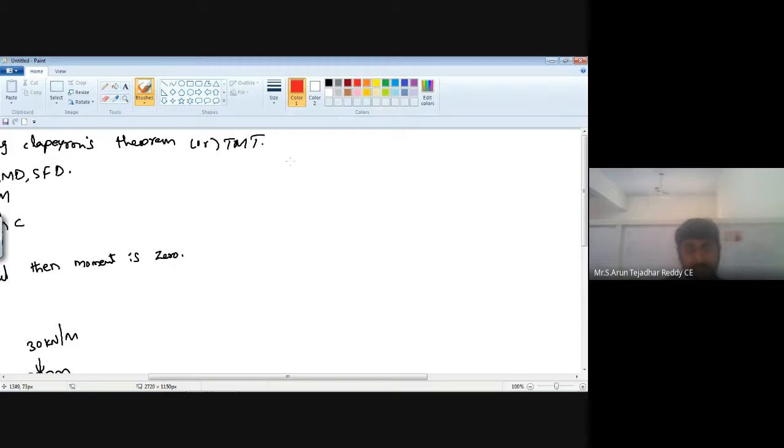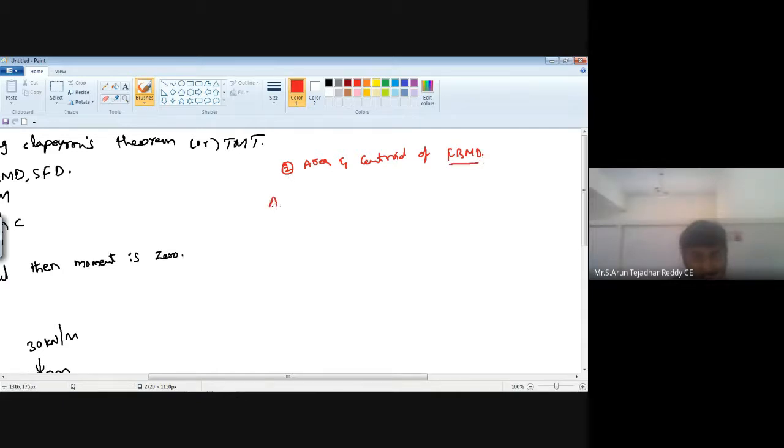Second step is area and centroid of free bending moment diagram, or else maximum bending moment diagram. Now in this given problem, two free bending moment diagrams are available.